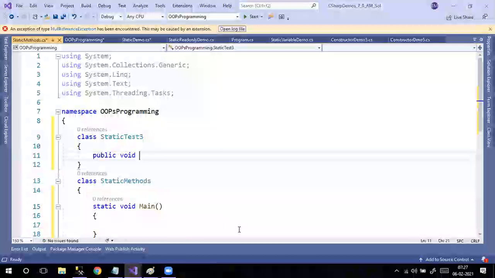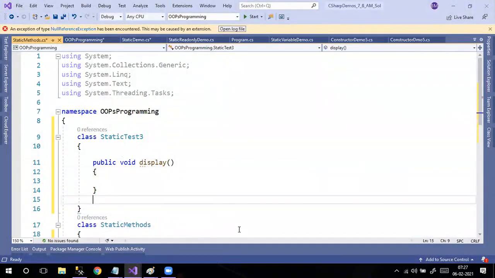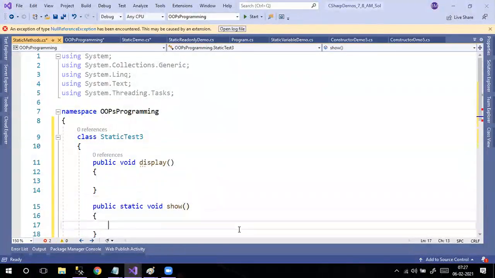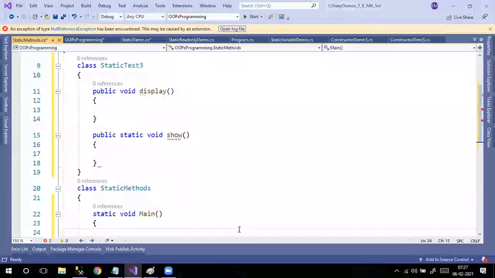Public void display, this is an instance method. Public static void show. Two methods are there.